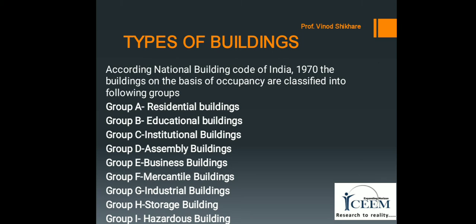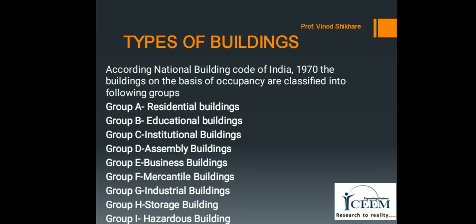Next group is Group G, industrial buildings. This group includes any building or part of a building or structure in which products of different kinds and properties are fabricated, assembled, or processed. For example, laboratories, assembly plants, laundries, gas plants, power plants, refineries, and milk dairies.